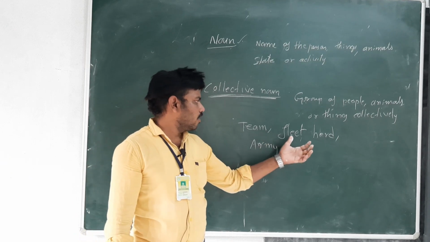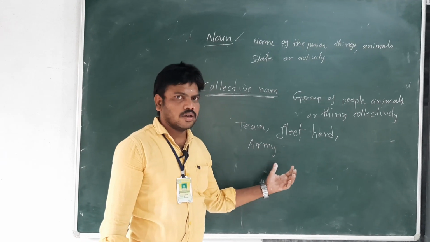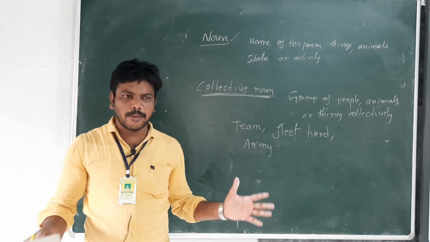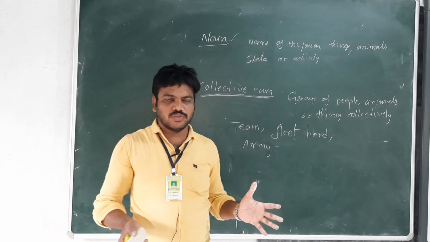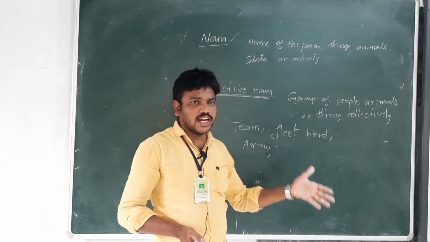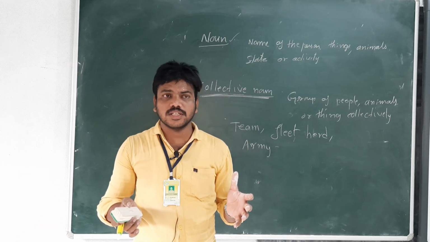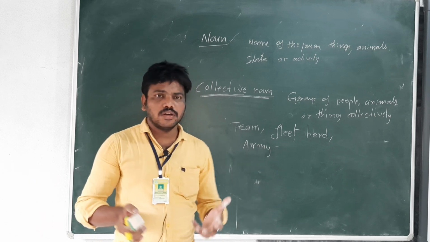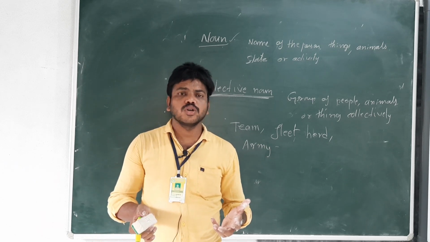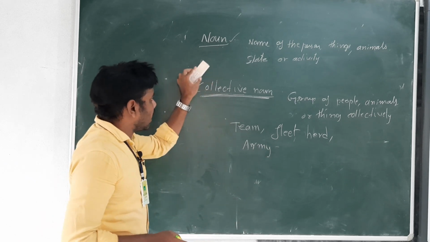That's why team, fleet, herd, army. So a team is a group of people, team members we can say. Next one is fleet, group of sheep, and herd, group of animals. Next, army, group of soldiers. So it is called collective noun.